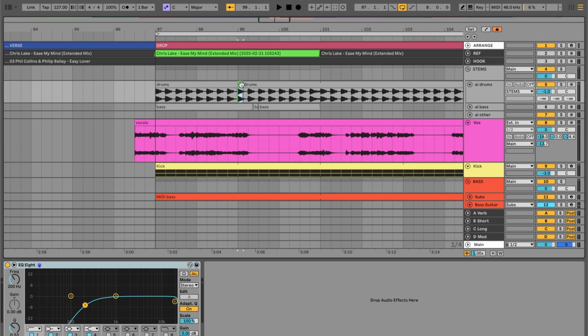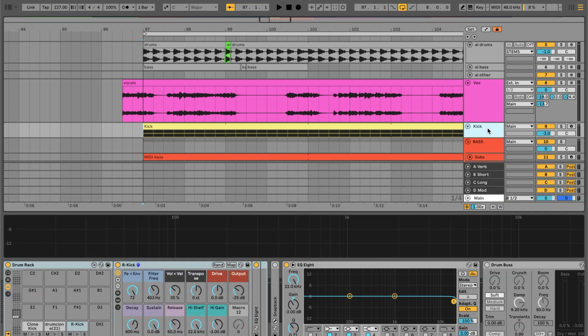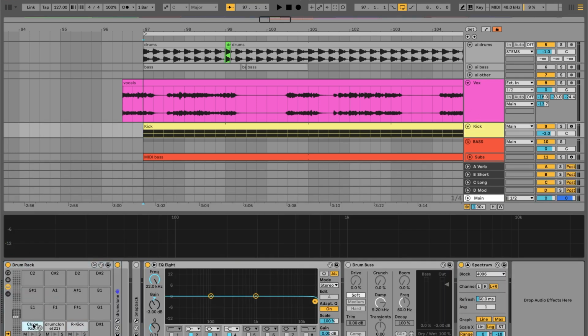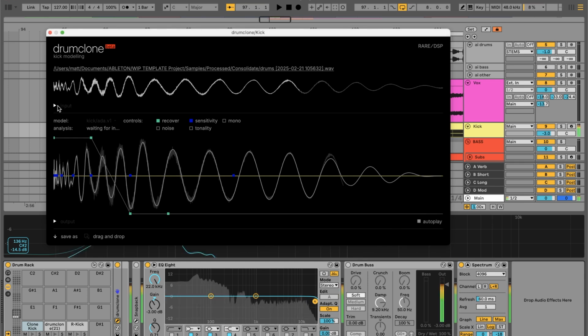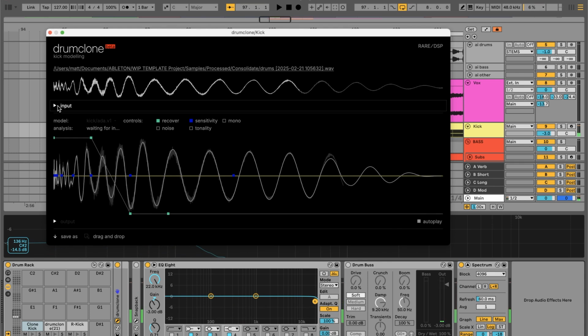And the thing is, when you slice a kick from a tune like that, it's usually a bit messy. There's at the very least hi-hats and other drums in there. To clean that up, there's a couple things you can do, but what I've been liking lately is this plugin here called Drum Clone. It's a beta plugin, but the idea is when you first drop the slice in, it sounds like this. You can hear there's a lot of hi-hat and extra artifacts. And then after, the output sounds like this.